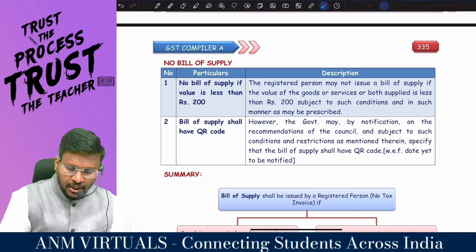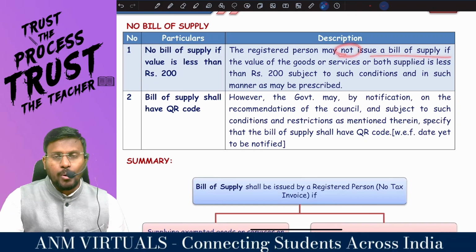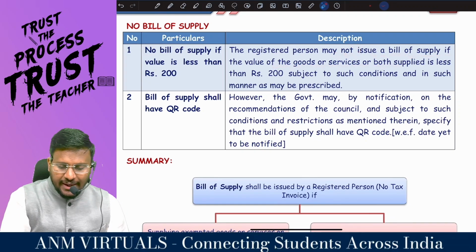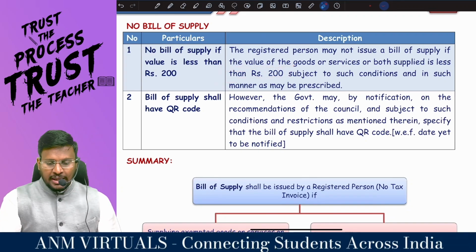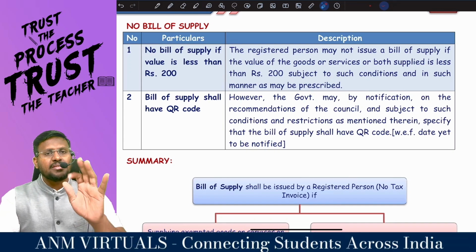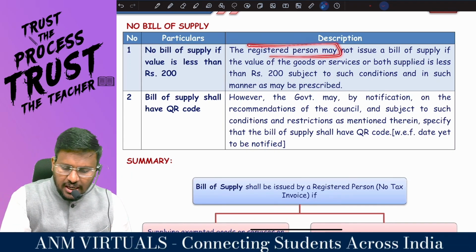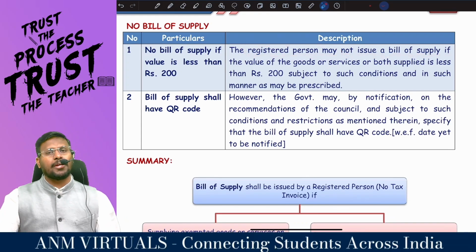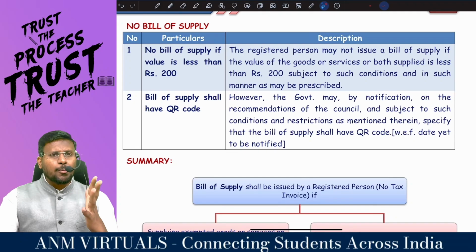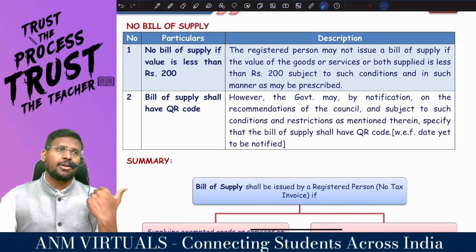No bill of supply if the value is less than how much? The registered person may not issue a bill of supply if the value of goods or services or both supplied is less than the prescribed amount, subject to such conditions and in such manner as may be prescribed. So, my dear lovable students, if a registered person may not issue a bill of supply, that means if the three conditions are satisfied, he is not supposed to issue a bill of supply. He can issue a consolidated bill of supply.